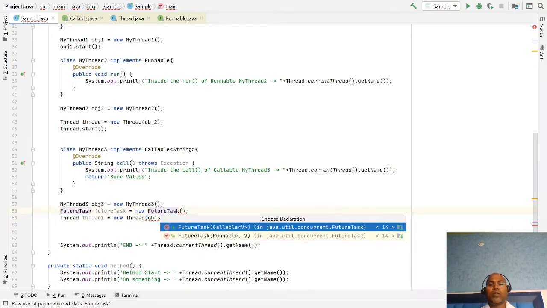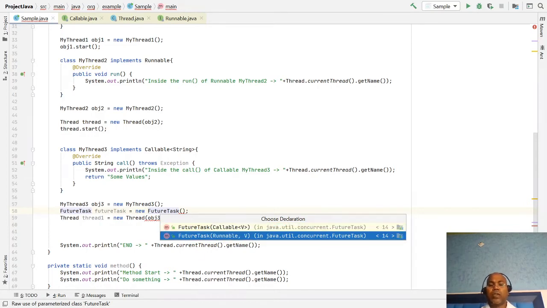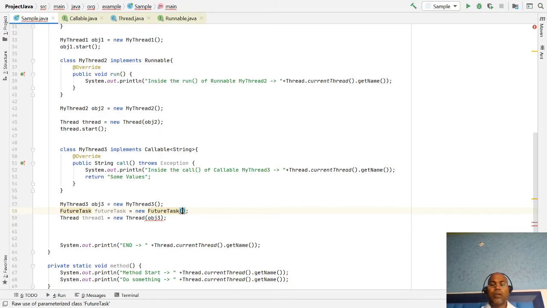It has constructors for Callable and Runnable. You can pass a Callable object or a Runnable object. Here I can pass my Callable object. And now this FutureTask we can pass in the Thread constructor.